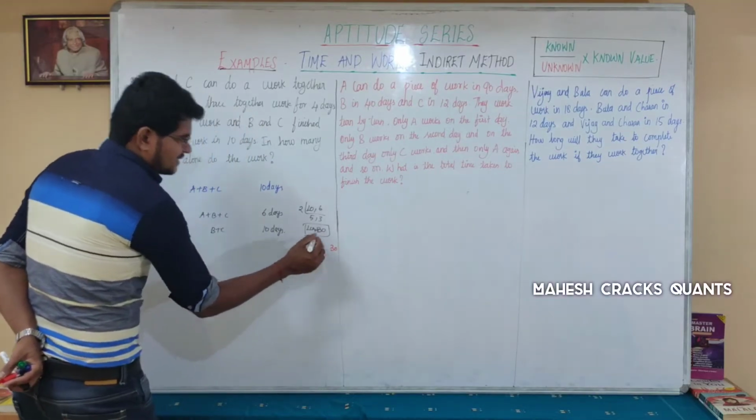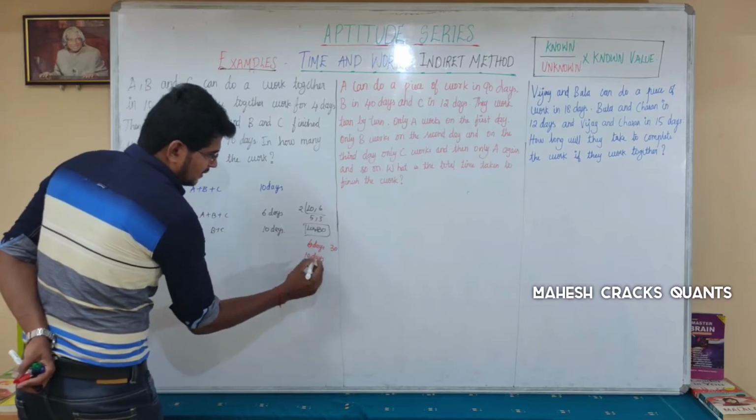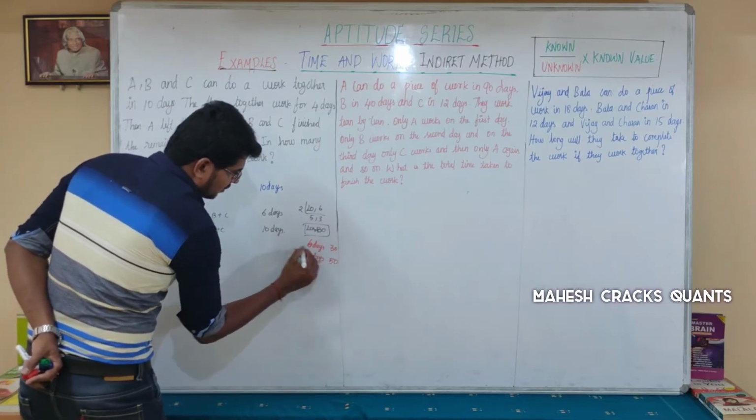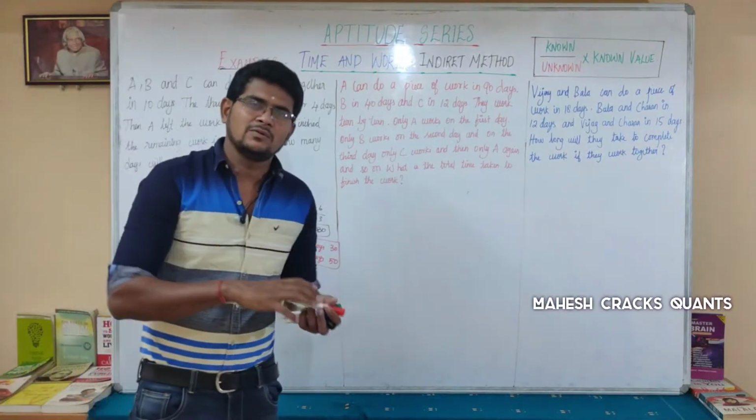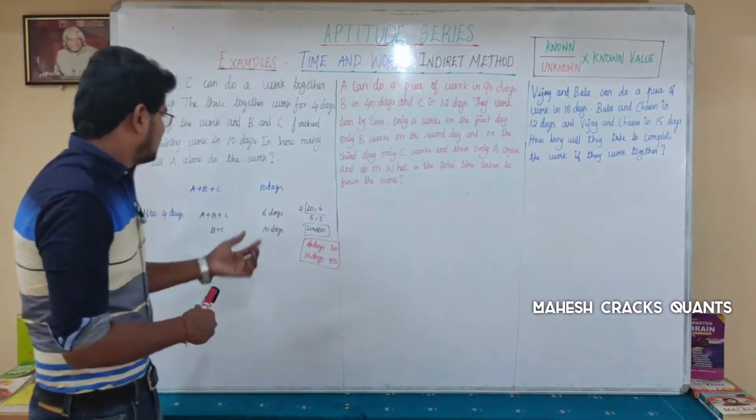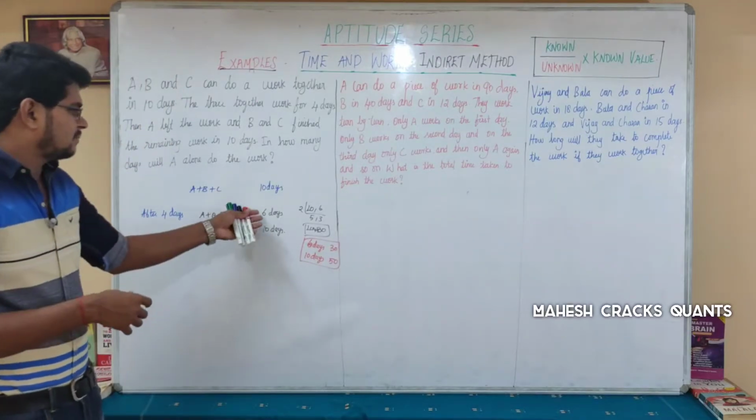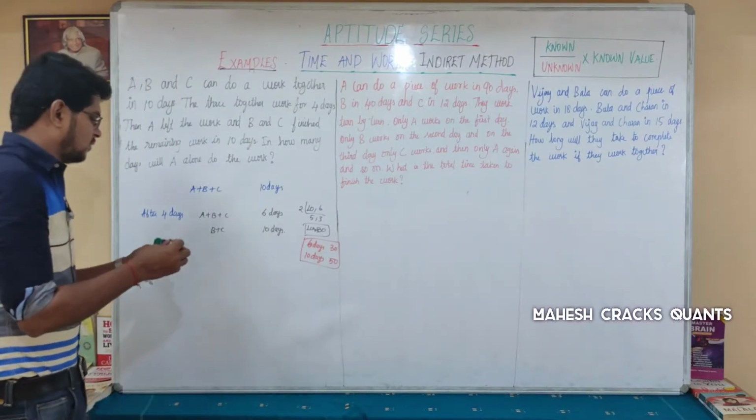So the total 10 days work is the total part of the work. 6 days is 30, which means 6 into 5, so 10 into 5 is 50. Total work is 50. You have to finish 50 units of work to finish the whole work. Here we only have the remaining work, and from this we could find the A, B, C values.